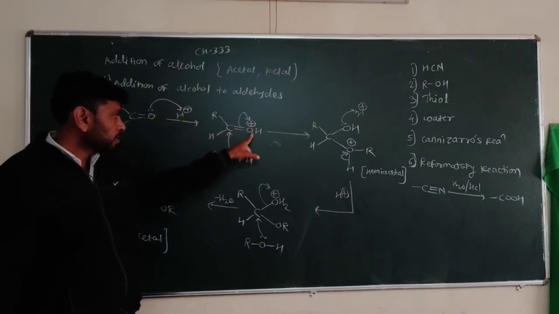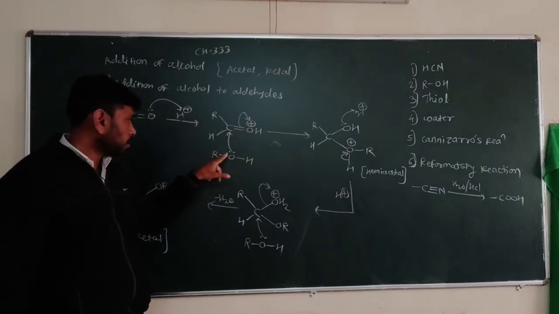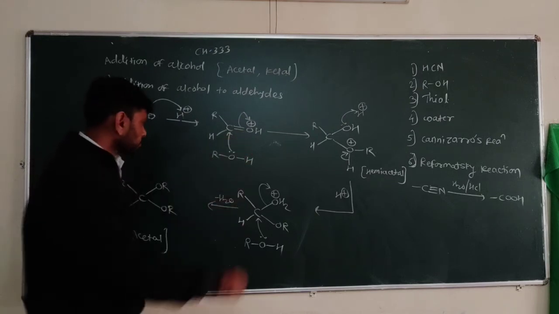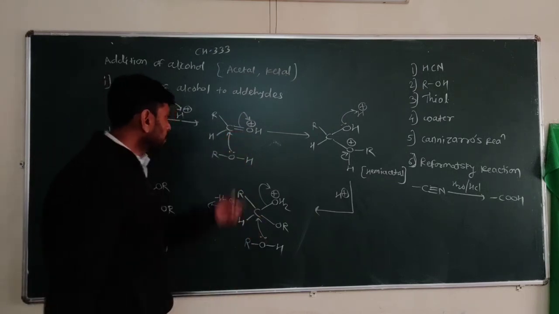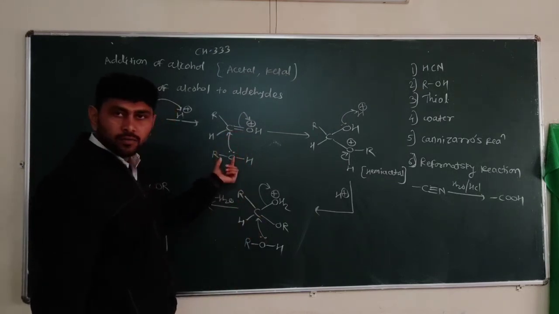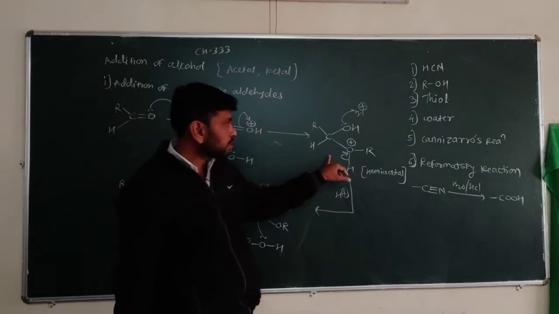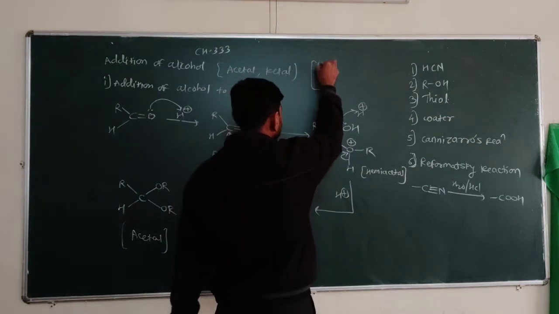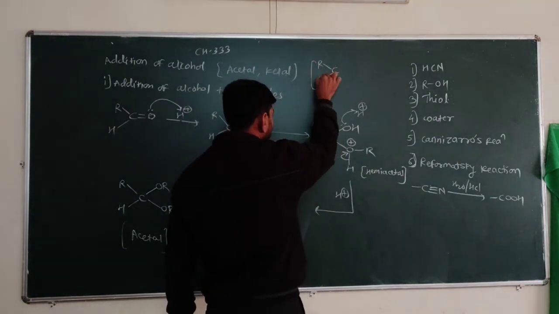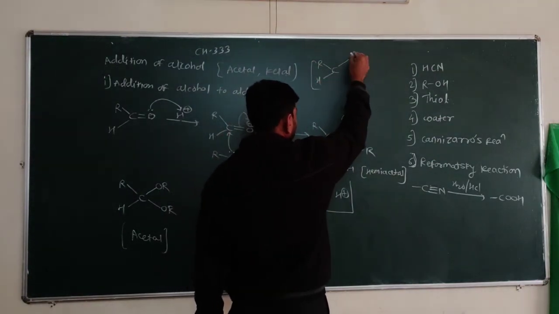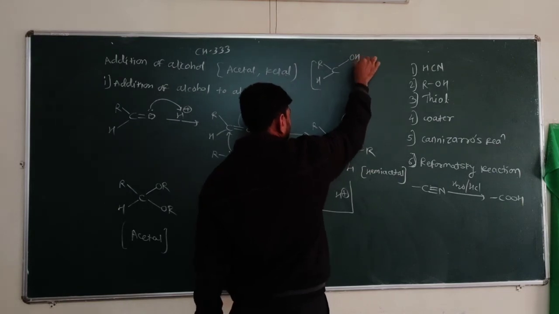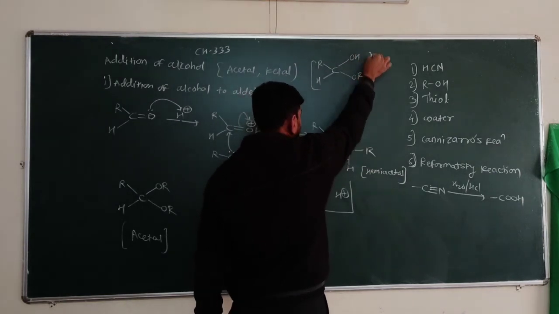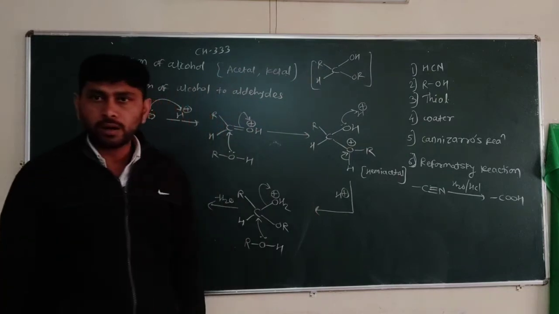We get formation of this compound where the alcohol attacks the carbonyl carbon, and after this attack on the carbonyl carbon, we get the hemiacetal. So the hemiacetal is represented in this way: RCH with OH and OR, one OH group and one OR group.